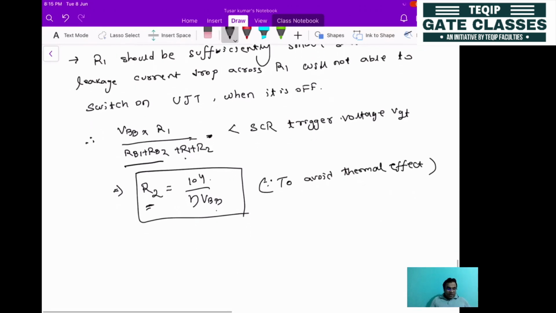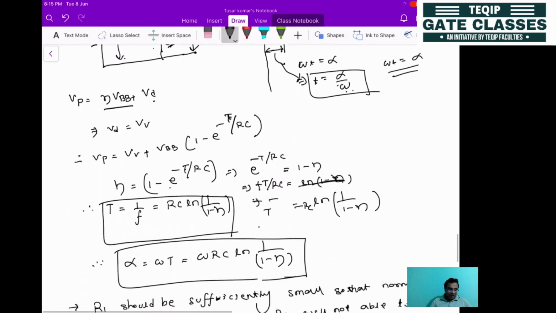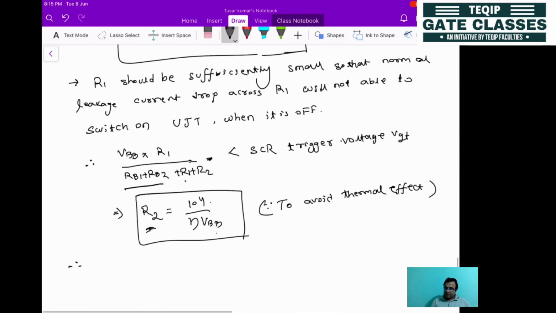Okay, then after taking the R2 value, the R1 value should be sufficiently small. So what is left is the value of R. How do we choose the value of R? Write down: the maximum value of R, how will it be designed? The maximum value of R is decided by the peak values of